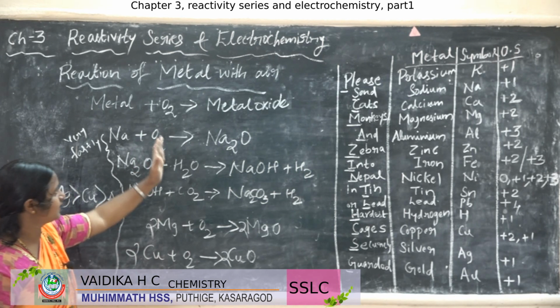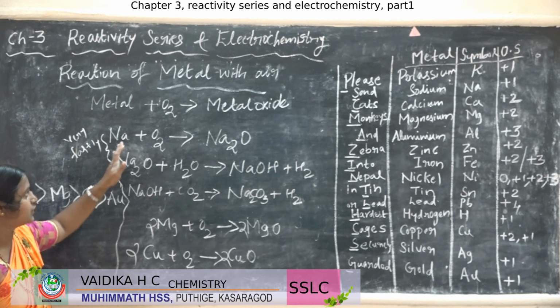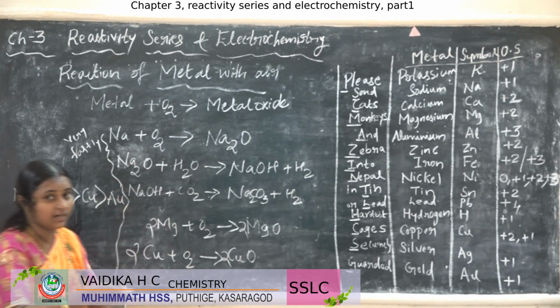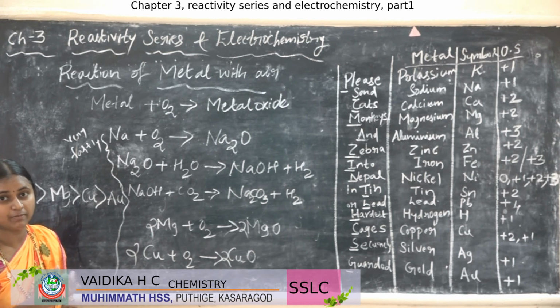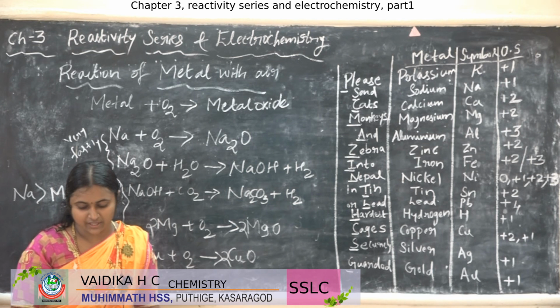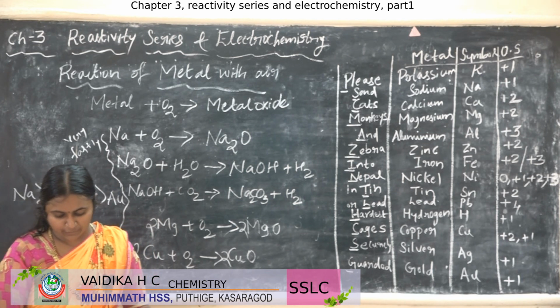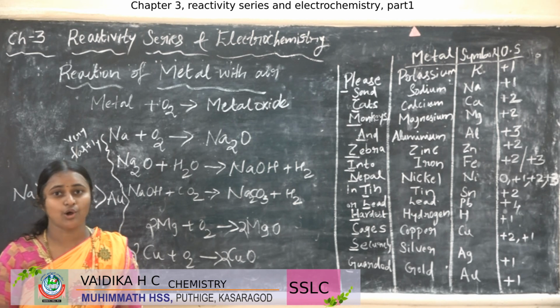So these reactions occur in a fraction of seconds. The sodium reacts with the oxygen and the product reacts with the H2O or the moisture present in the atmosphere and also then reacts with the carbon dioxide and forms carbonates in the atmosphere. So the luster will be lost.